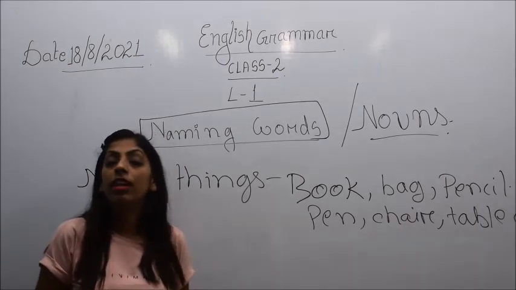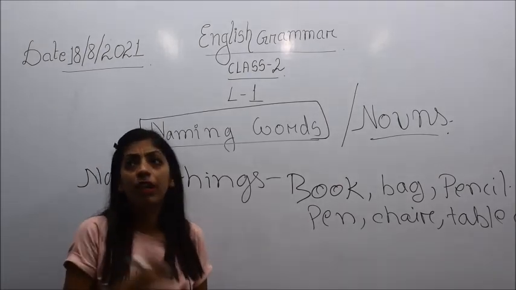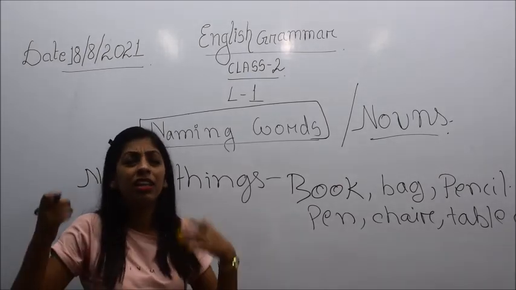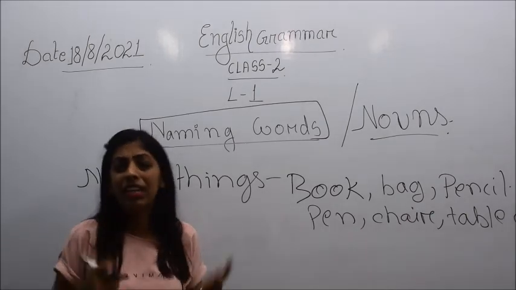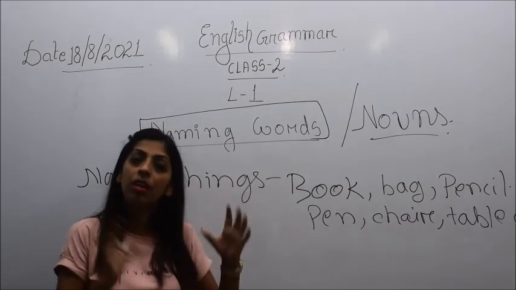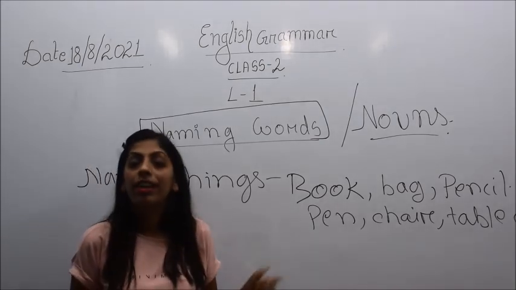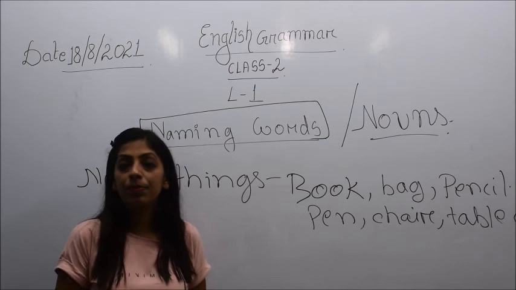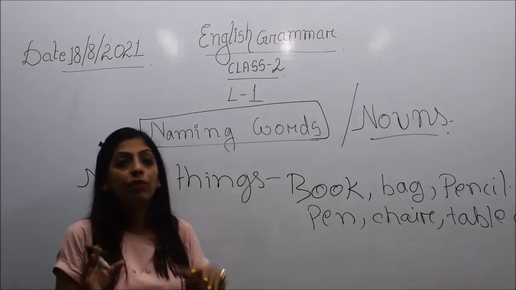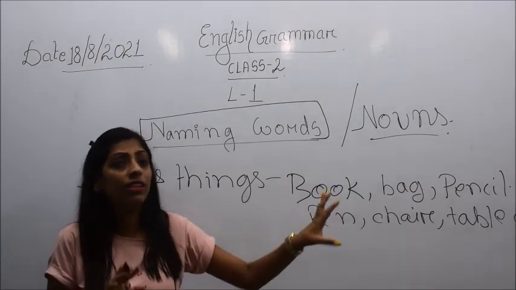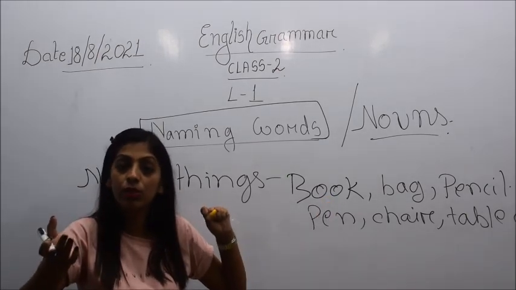Then come names of places. While representing the name of places, you can say Delhi, Mumbai, Arunachal Pradesh, Assam, the name of any place in the world is also known as a noun. Then the third one is animals. If you see any animal and you call it out with a particular name, that name is also a noun.